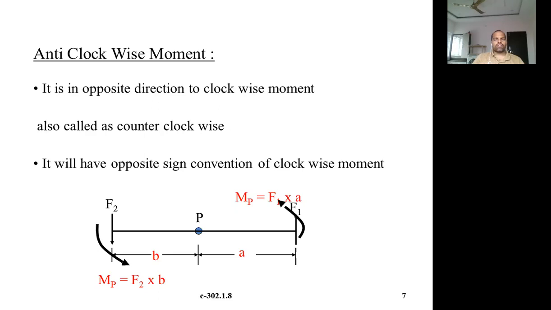Which is to be taken as positive and which as negative depends on you when calculating the moments. You can assume anything, but if one is positive, the other shall be negative. That's what you have to understand.